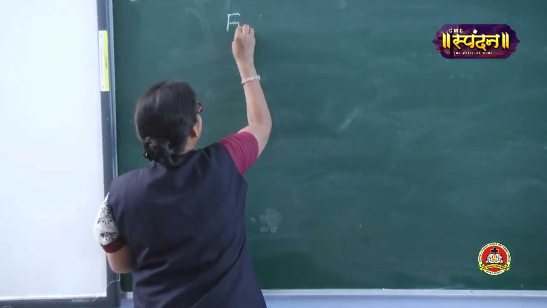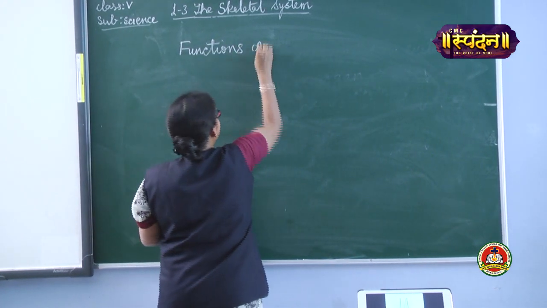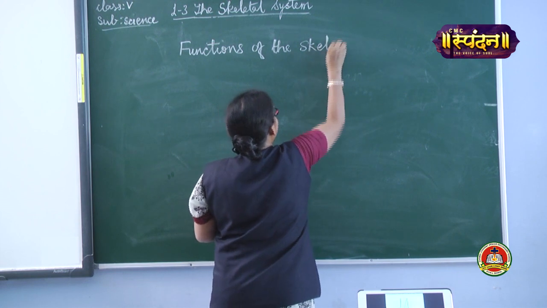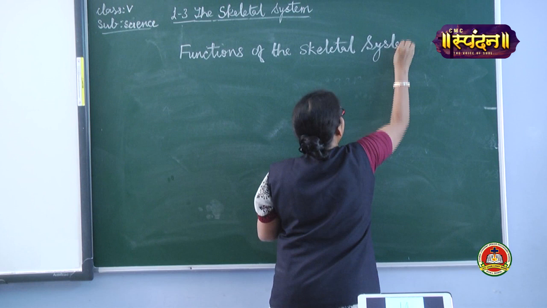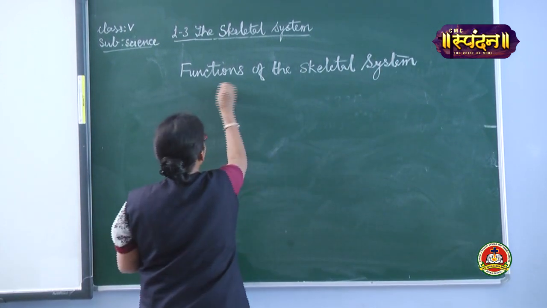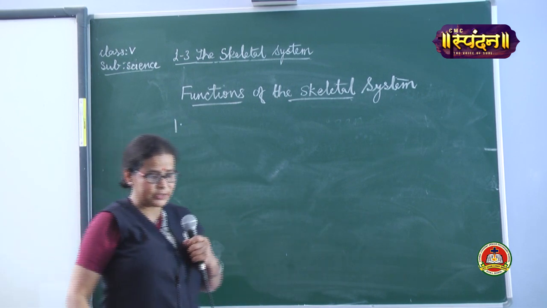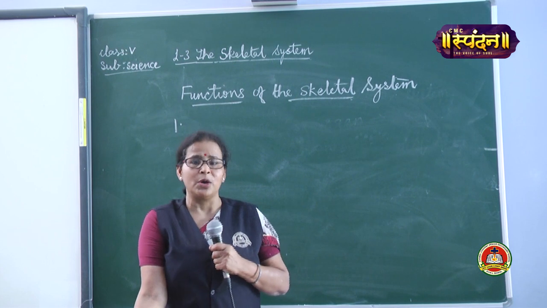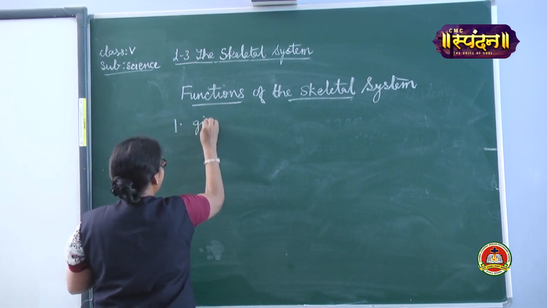So what are the functions? The first function, what is the first function? That it gives shape and support to our body. As we discussed earlier, it gives shape and support.